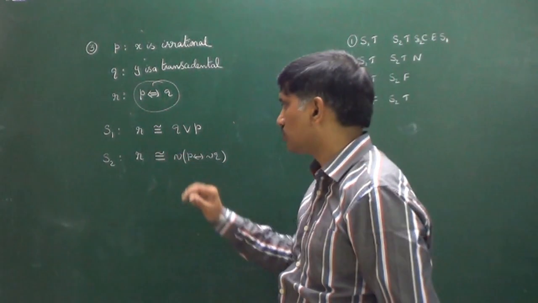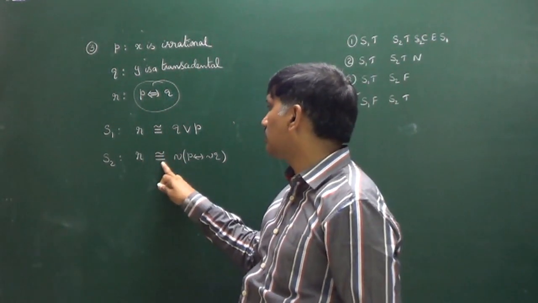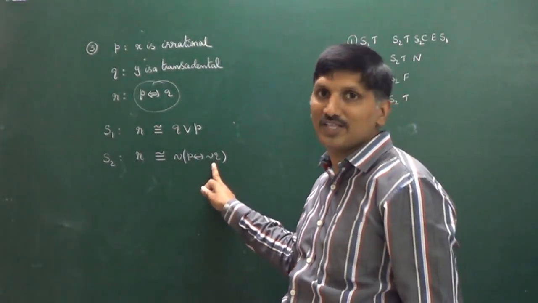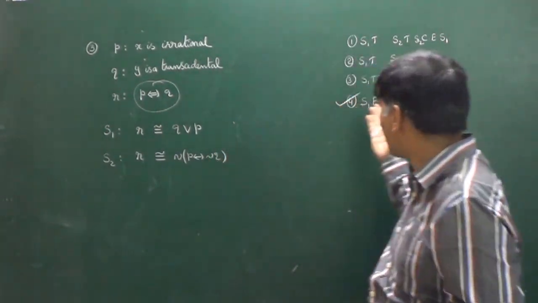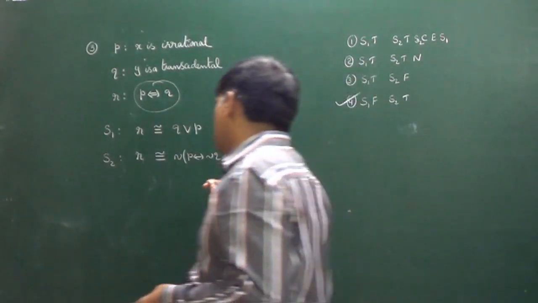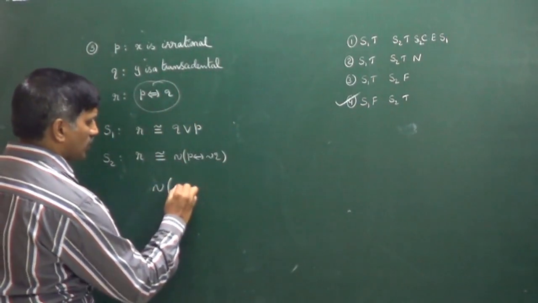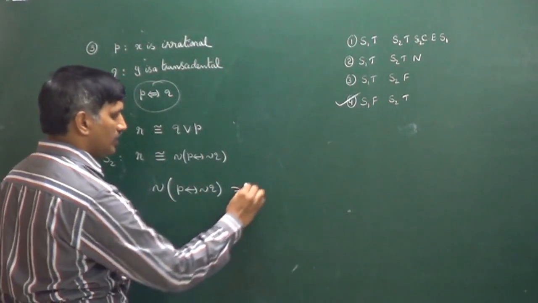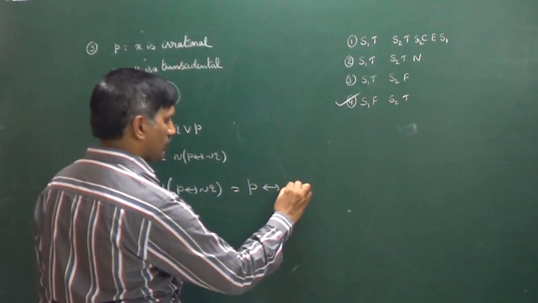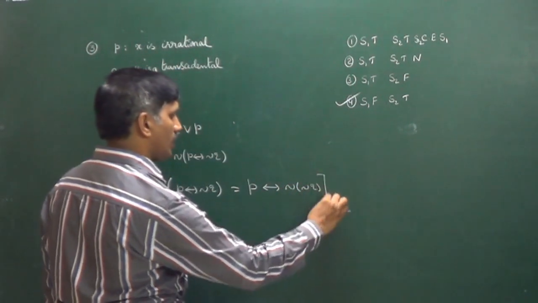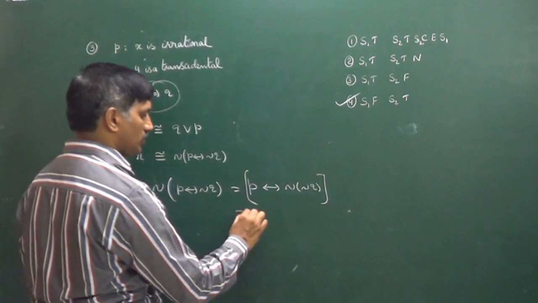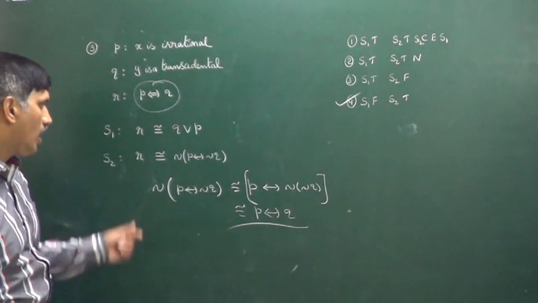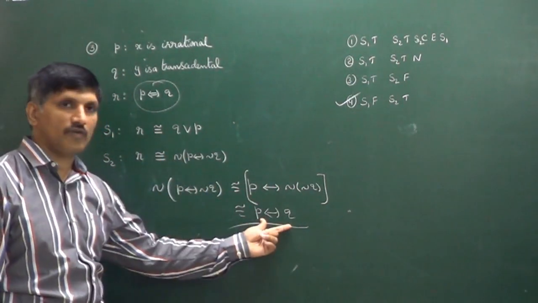Okay, you can check for this one also. R is logically equivalent to negation of P if and only if negation of Q. That means definitely this statement must be true, then only the fourth option is correct. So as discussed earlier also, take negation of P if and only if negation of Q. Come on, tell me. This is nothing but P if and only if negation of negation of Q, as I discussed earlier also. That's why this is logically equivalent to P if and only if Q. So that's why R is logically equivalent to P if and only if Q.